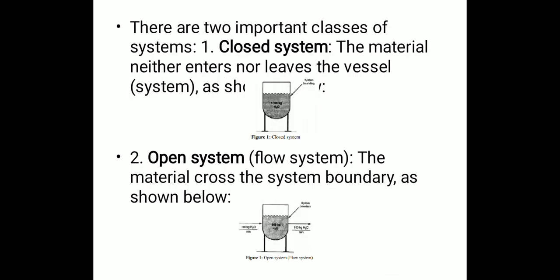There are two important classes of system, the closed system and the open system. If the material neither enters nor leaves the system, that is the closed system. Figure 1 shows the closed system. It is totally closed, there is no input, there is no output. The system itself is a closed system. The second one is the open system, also called the flow system. The material crosses the system boundary, as shown in the figure, there is input, there is output. We can say that this is the open system.